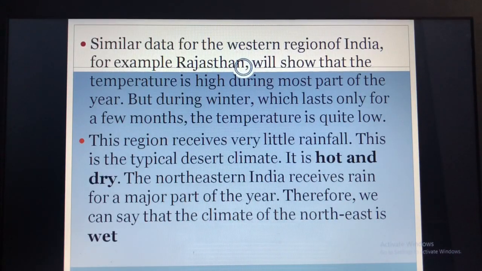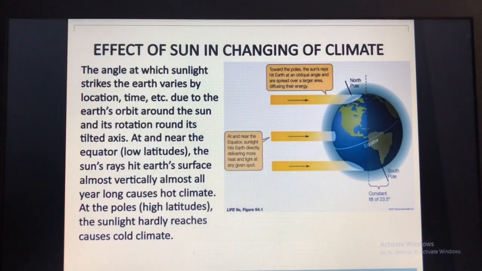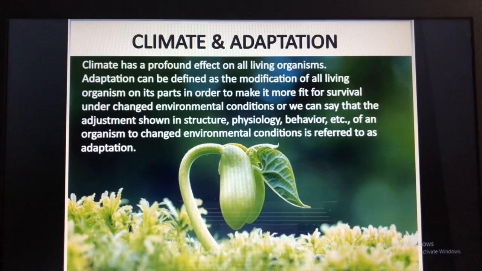Then we had studied about effect of sun in changing of climate. So in this we had studied that near the north and south pole the climate is cold, whereas near to equator it is very hot. Then we had said about climate and adaptation, how the animals or the birds are adapted to the climate.